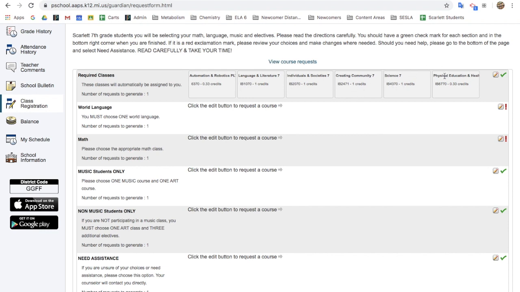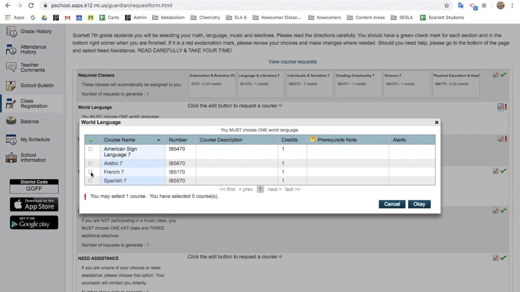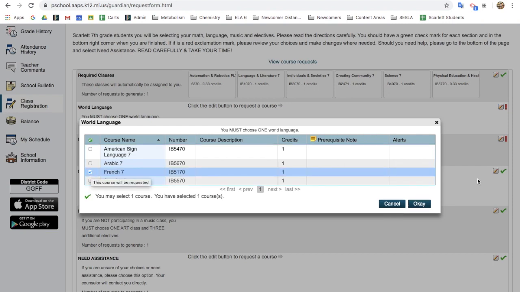The next thing that you have to do is choose a language. You're going to click here, click the language that you would like, and press OK.